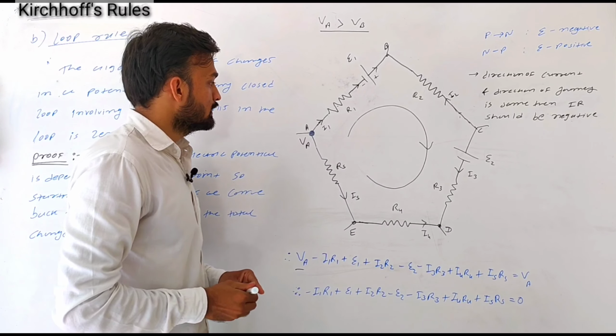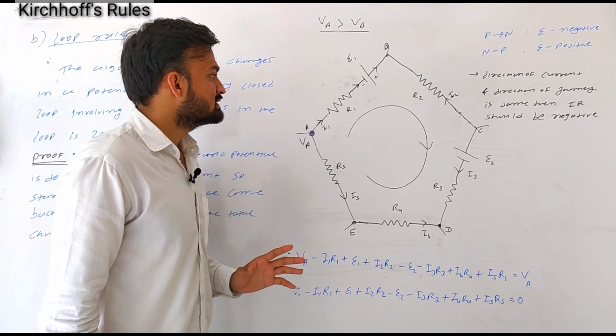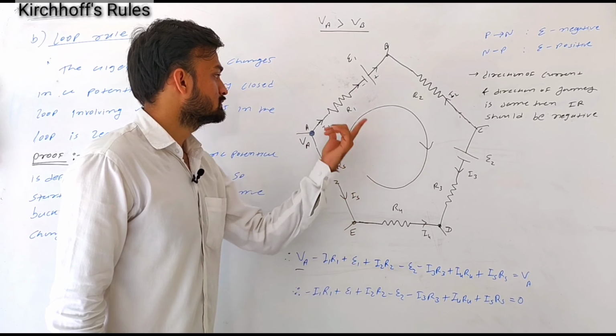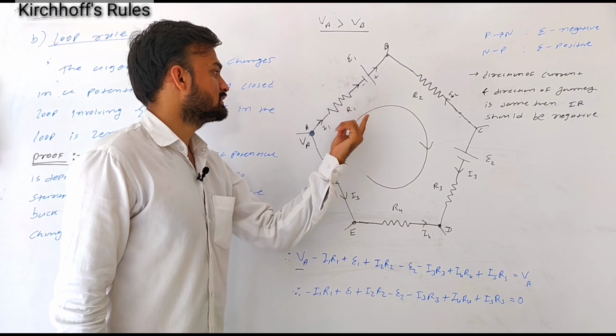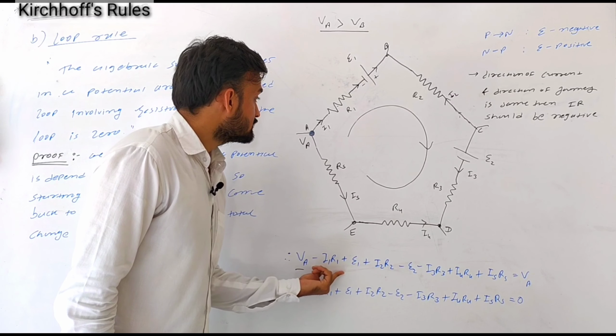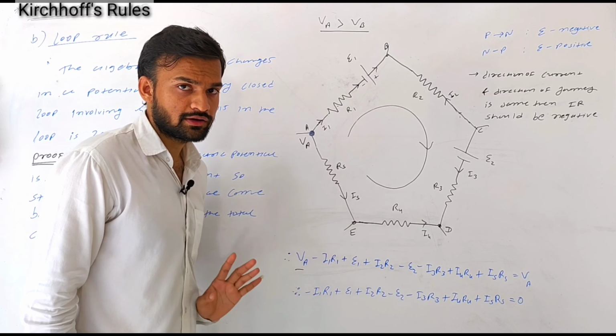Okay, so as potential at A is higher than that at B, we can say some amount of potential is lost due to this resistor R1. So the potential loss across this resistor R1 is minus I1 R1.